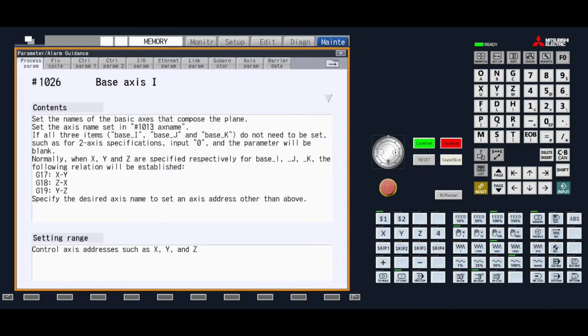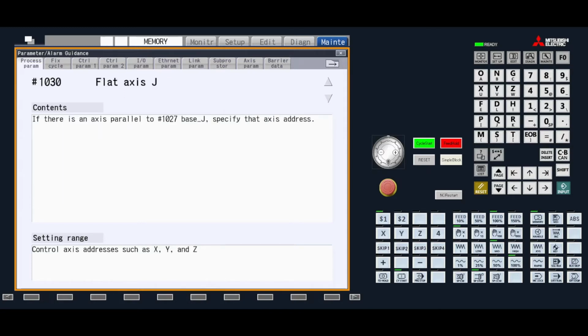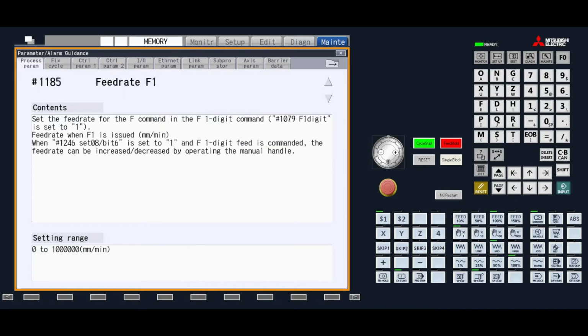The up and down buttons work to scroll through the parameters. You can also select other sections with the tabs at the top of the page.